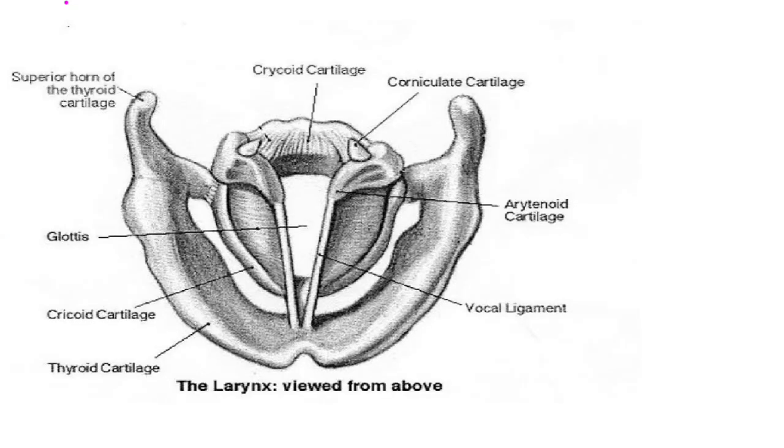Now, how does our voice box, also known as the larynx, produce sound? So that's the next question. This is an image of a larynx or voice box. In humans, the sound is produced by the voice box or the larynx. It is at the upper end of the windpipe. Two vocal cords are stretched across the voice box or larynx in such a way that it leaves a narrow slit.